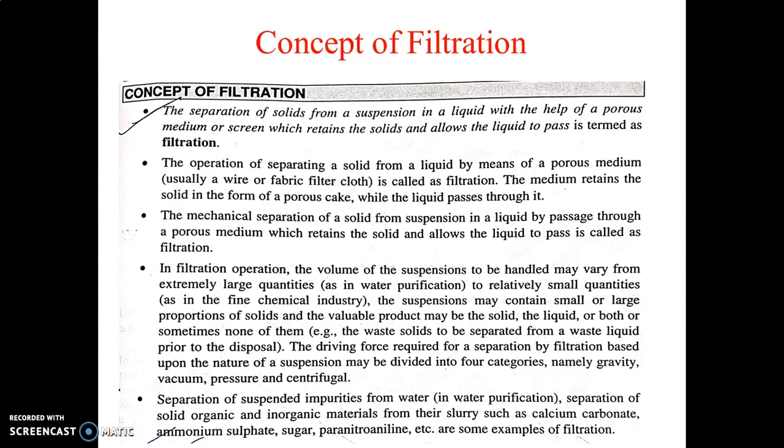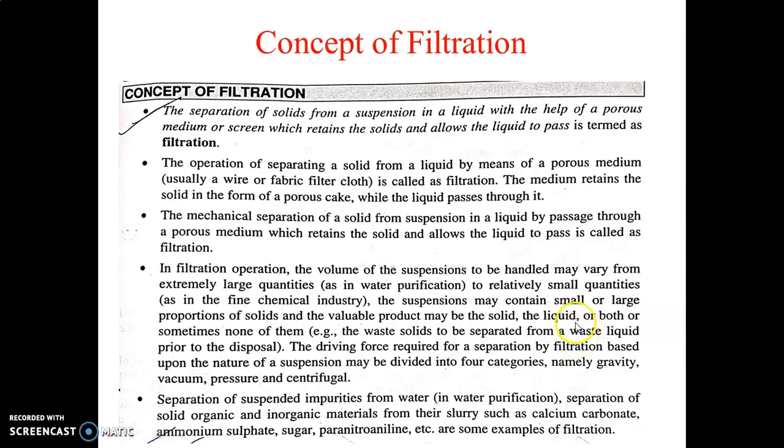and in case of some fine chemical production, that means in the fine chemical industry, in the pharmaceutical industry, or where the material is very valuable, in that industry we have to use a very small quantity of the solid.